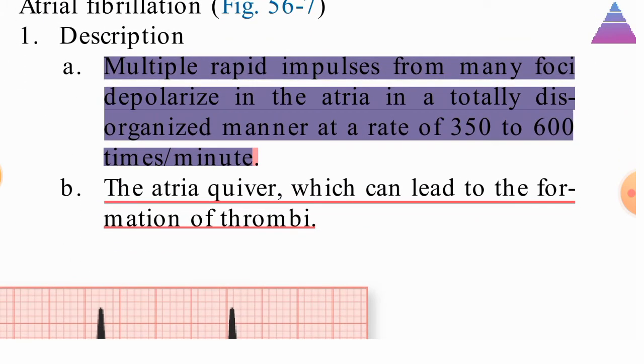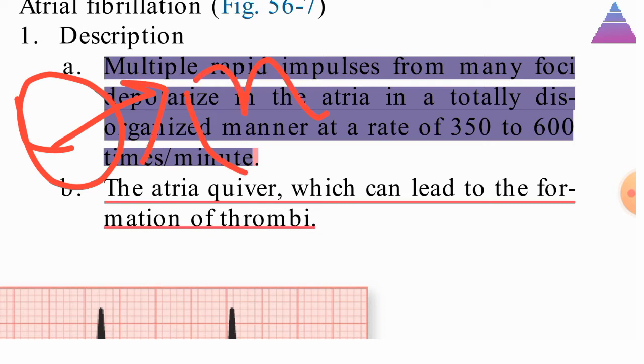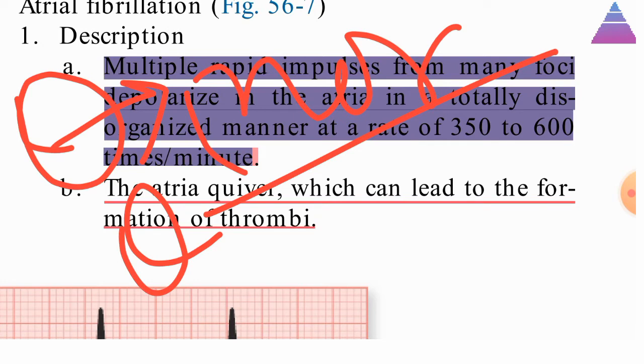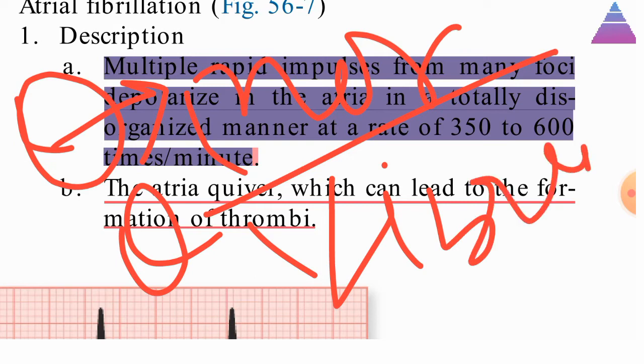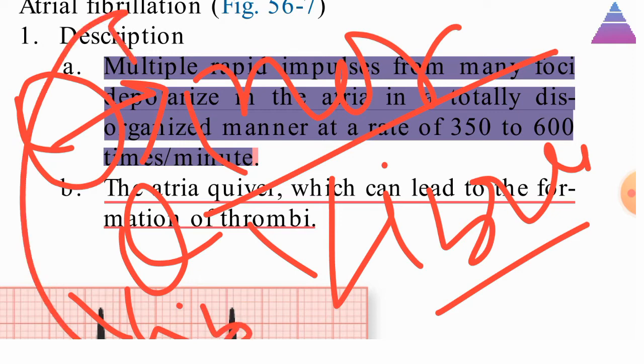In fibrillation, the atrial contraction is very rapid, it is not a real contraction, it is the fastest vibration only. That is called atrial fibrillation.